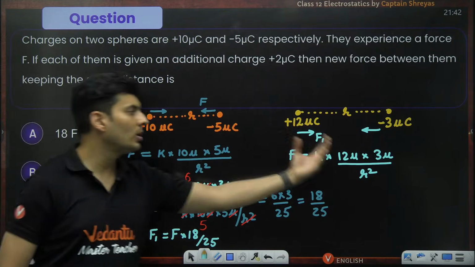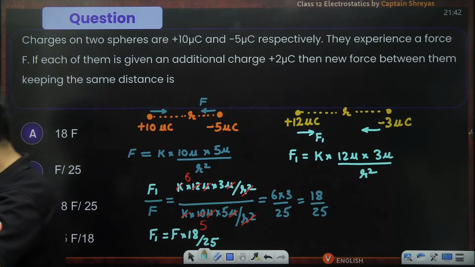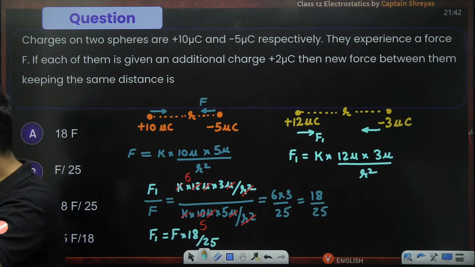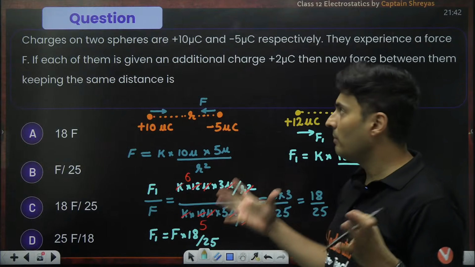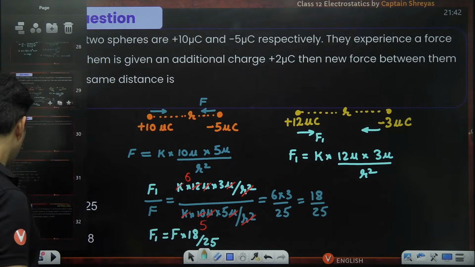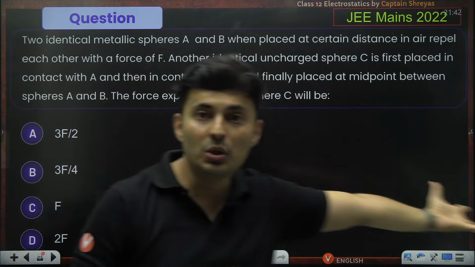So we had to use Coulomb's law 2 times and we got the right answer. Isn't it marvelous? Loved it, everyone? Yeah, perfecto. So this is how Coulomb's law based questions can come in your JEE examination. Let us see another question which came in JEE 2022 PYQ.